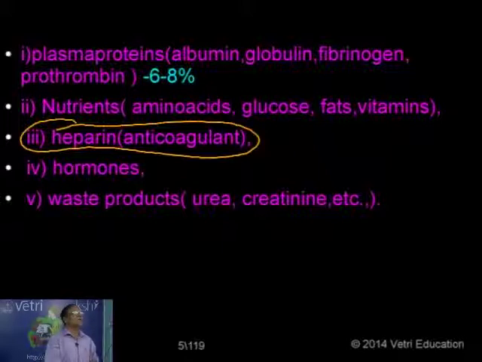Heparin contains N-sulfate glucosamine, so it has both nitrogen and sulfur, whereas in the case of chitin we have only N-acetyl glucosamine. It is a nitrogen-containing sugar. Here it contains both nitrogen and sulfur, while chitin's glucosamine contains only nitrogen.